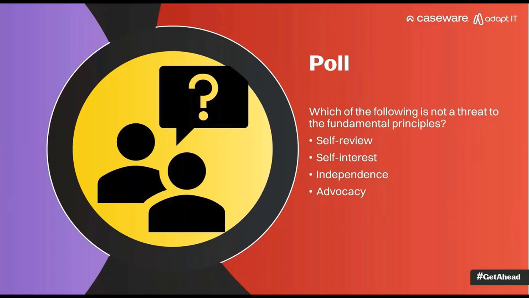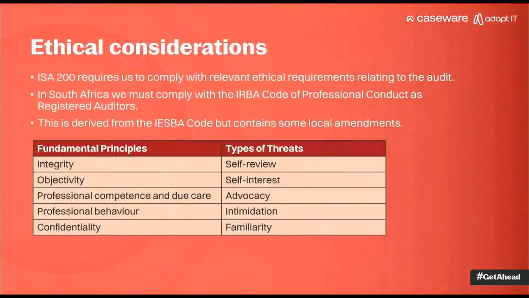All right, thank you for your participation there. Good, so just to confirm, oh, there we go. I forgot I had it in the slide. So we've got intimidation. Of course, that's the one I forgot. So if I had to complete a list, what are the types of threats? Oh my word, I would have forgotten intimidation. So our fundamental principles: integrity, objectivity, professional competence and due care, professional behavior, and then confidentiality, and the types of threats. So independence is an additional list of requirements to comply with.